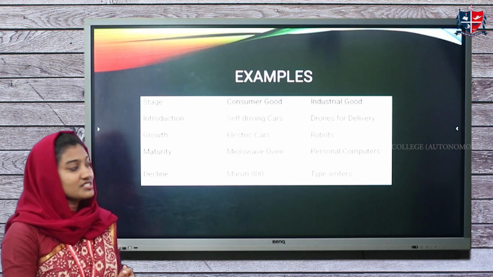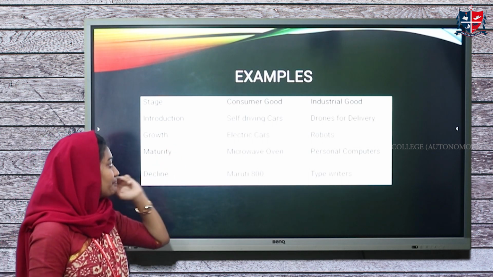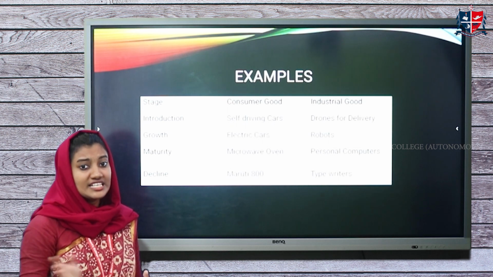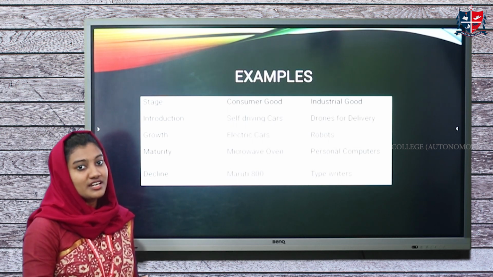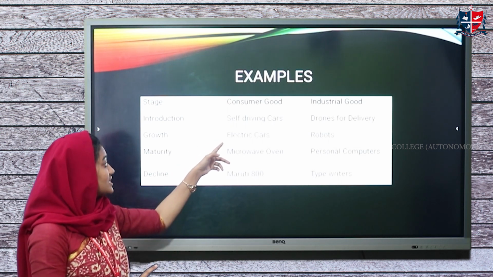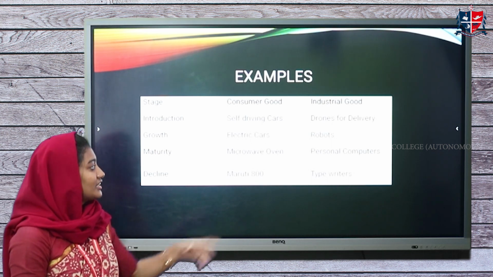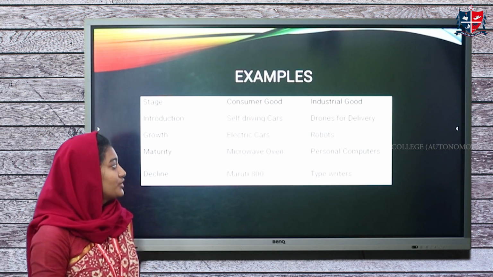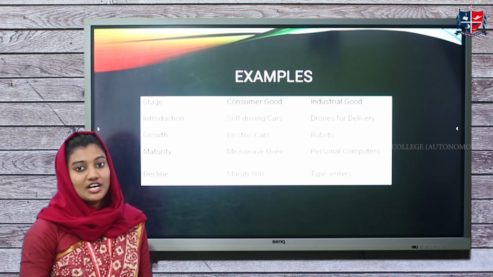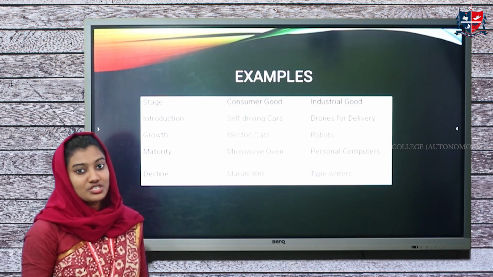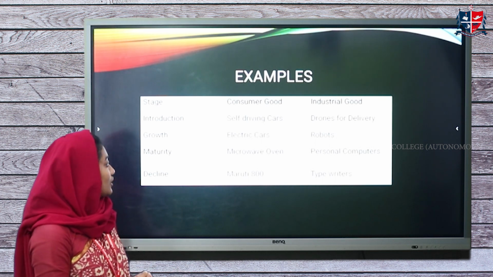Then about the growth stage, electric cars are now very widely seen on our roads. So electric cars are in a growth stage, that is, their sales are picking up at a very high rate. Then concerning industrial goods, robots are now being used in different warehouses and different procedures, so they are in the growth stage.